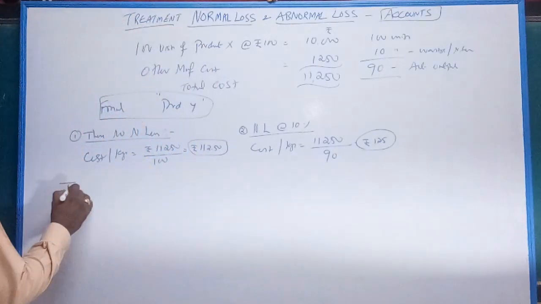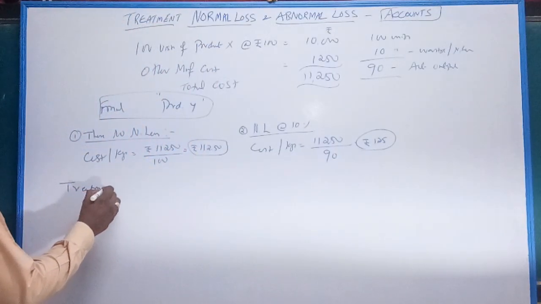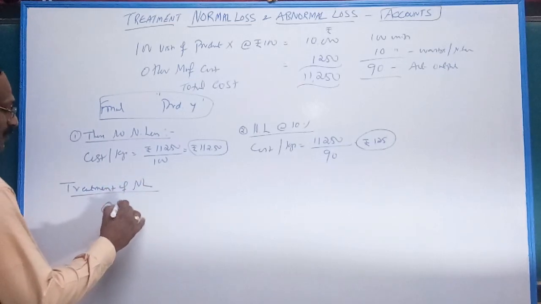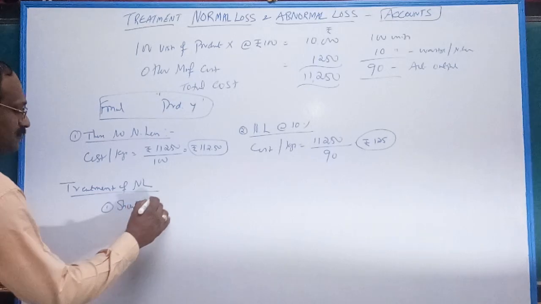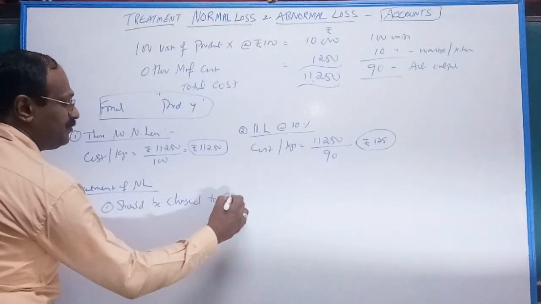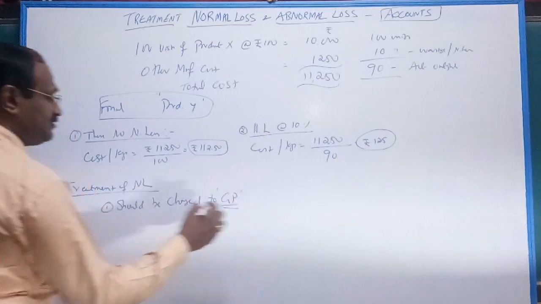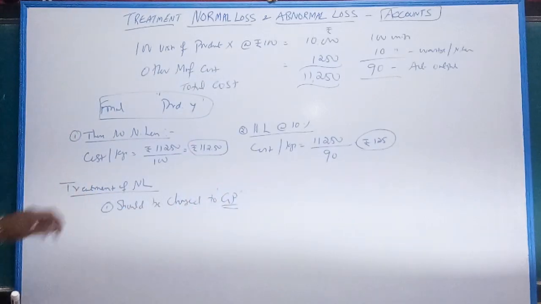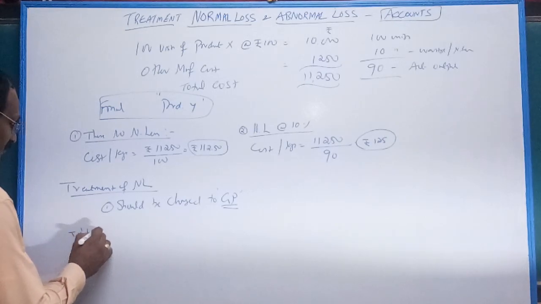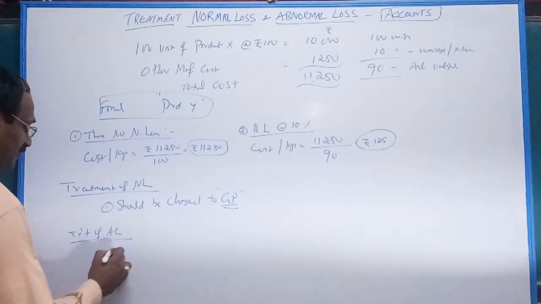See here, treatment of normal loss. Listen carefully. It should be charged to GP, gross profit. Treatment of normal loss. Then treatment of abnormal loss. Listen carefully.